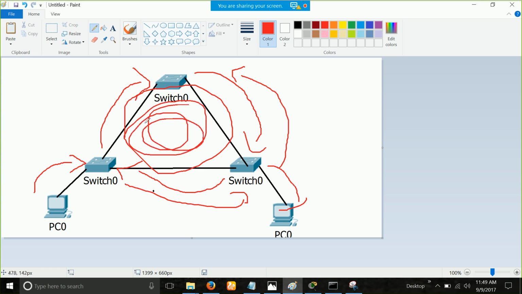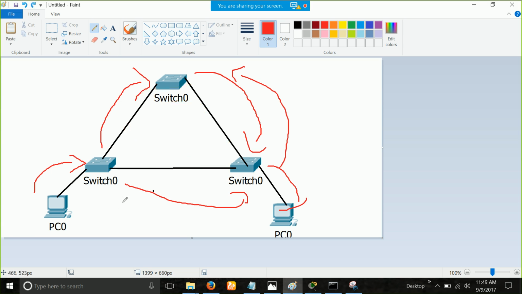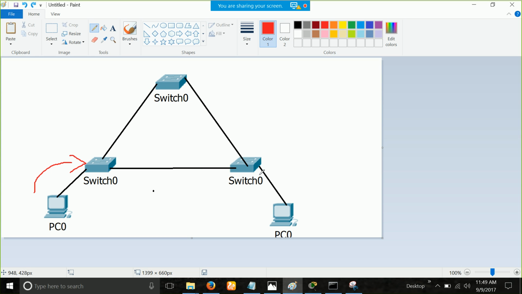And there you lose. The broadcast storm. So how do you stop this broadcast storm? This broadcast storm will only stop when one of your switches crashes. After a while it can happen. The switches can crash and they will just reboot, and your network connectivity will be down.